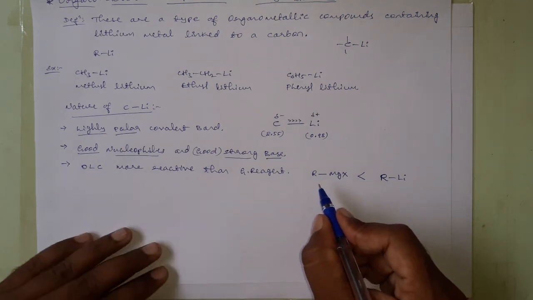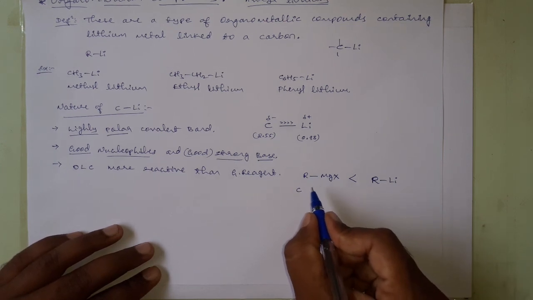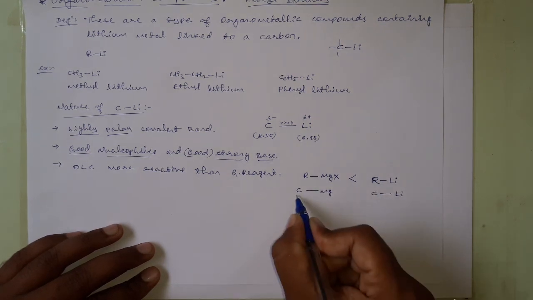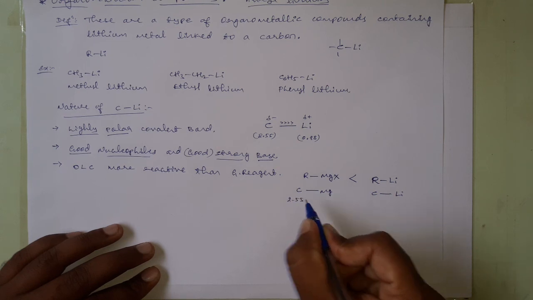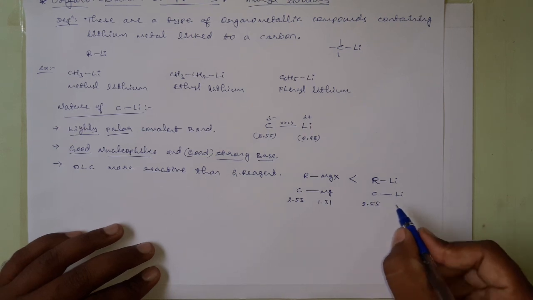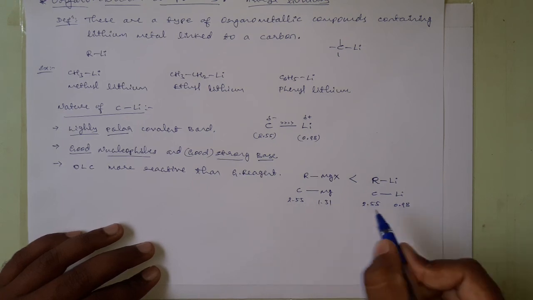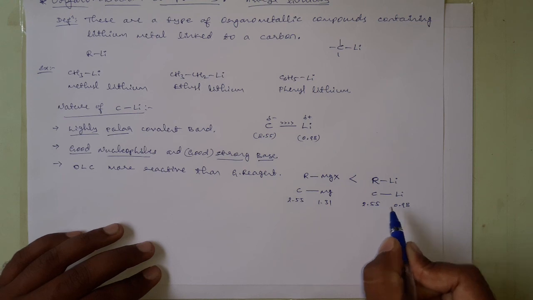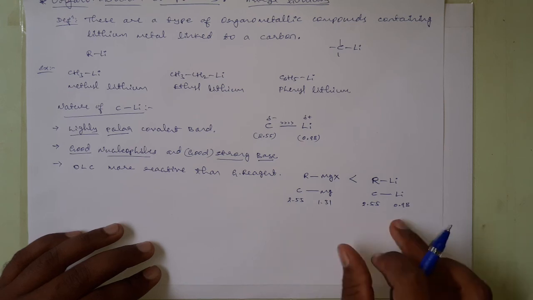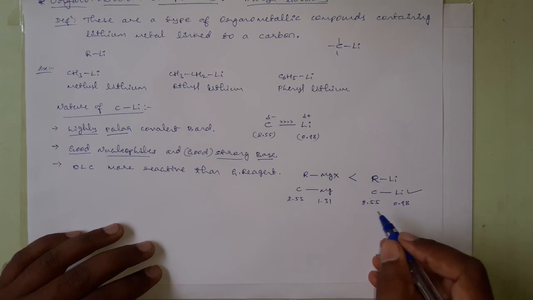Why? Because if you look at the electronegativity of carbon and magnesium here, and carbon and lithium here, the electronegativity of carbon is 2.55 and that of magnesium is 1.31, and here it is 2.55 and for lithium it is 0.98. The difference between these two is less as compared to the difference between the other two, and the higher the difference, the higher the polarity. Organolithium compounds have the high electronegativity difference.